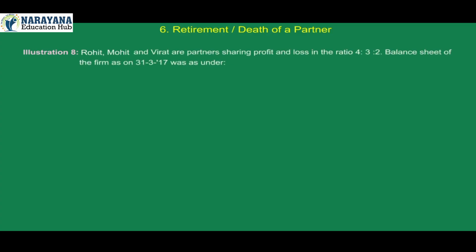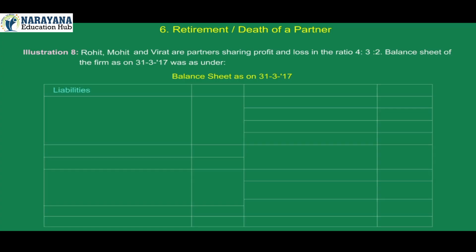Illustration 8. Rohit, Mohit and Virat are partners sharing profit and loss in the ratio 4:3:2. Balance sheet of the firm as on 31st March 2017 was as under. Balance sheet as on 31st March 2017.